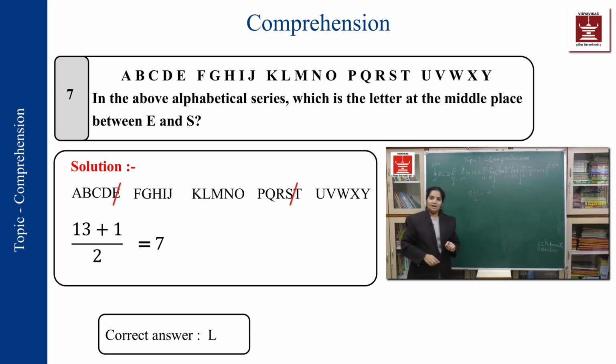Was it easy? Because I had already written them in groups of 5. Had I not done that, and my alphabet series was written normally, I would sit and count 1, 2, 3, 4, 5, and it is time consuming. So whenever you are doing alphabetical series, write it in groups.